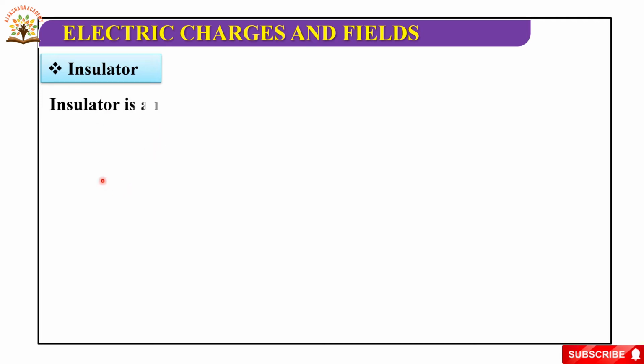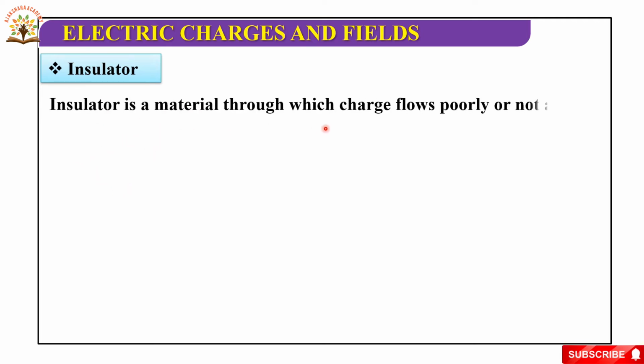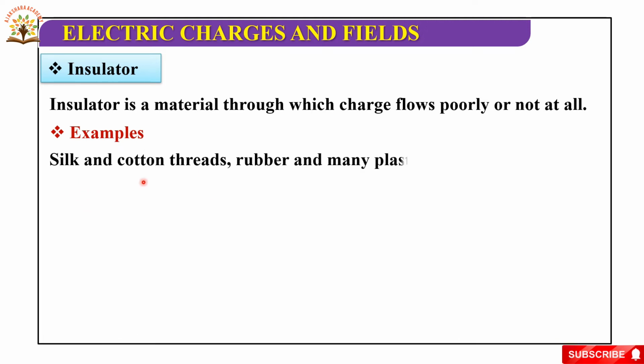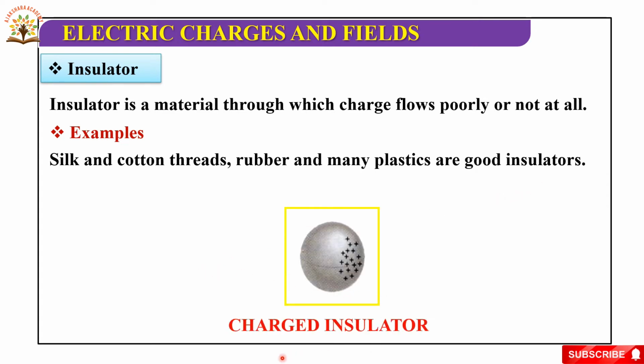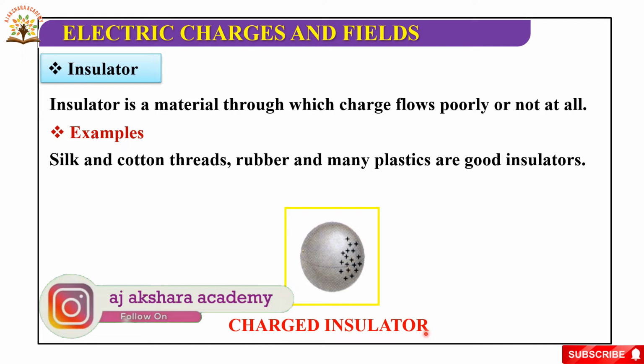Insulators. An insulator is a material through which charge flows poorly or not at all. Examples: silk and cotton threads, rubber and many plastics are good insulators. This is the charged insulator.